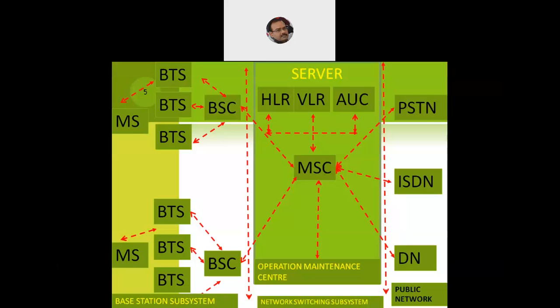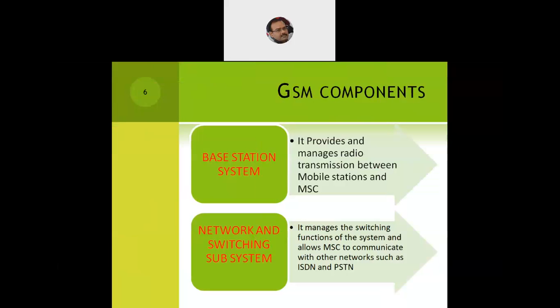Now, the important point in the working of GSM is the efficiency of the HLR, VLR, and the AUC. What are they meant for, or what is their purpose? We'll see all of them one by one. First, starting with the components, we have the base station subsystem and the network switching subsystem. Now, what will the base station subsystem do? It provides and manages the radio transmission between the mobile stations and the mobile switching center. So the combination of the MS, the BTS, and the BSC all combine together to be a part of the base station subsystem.